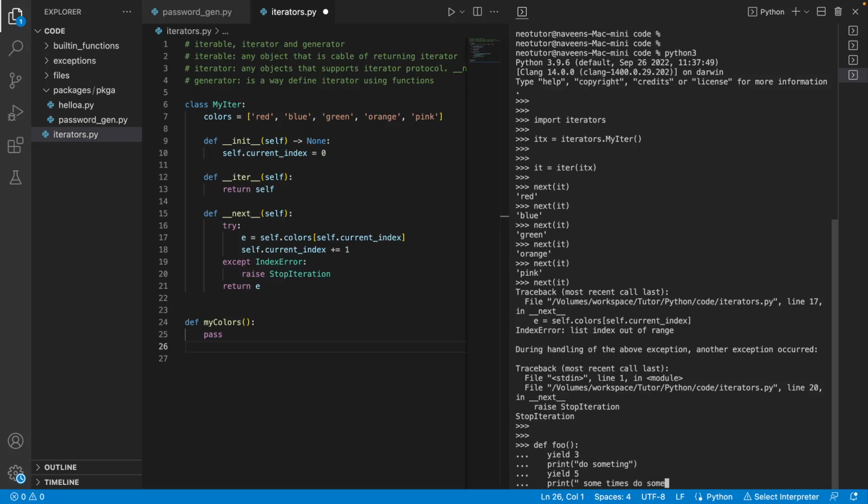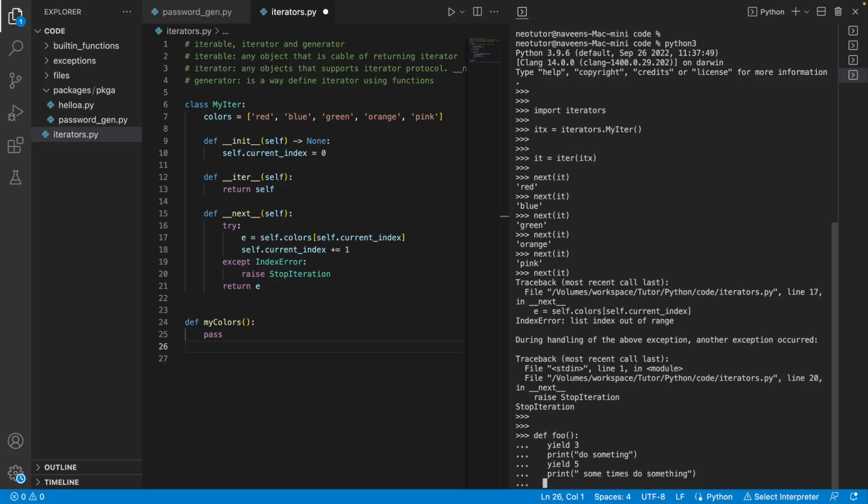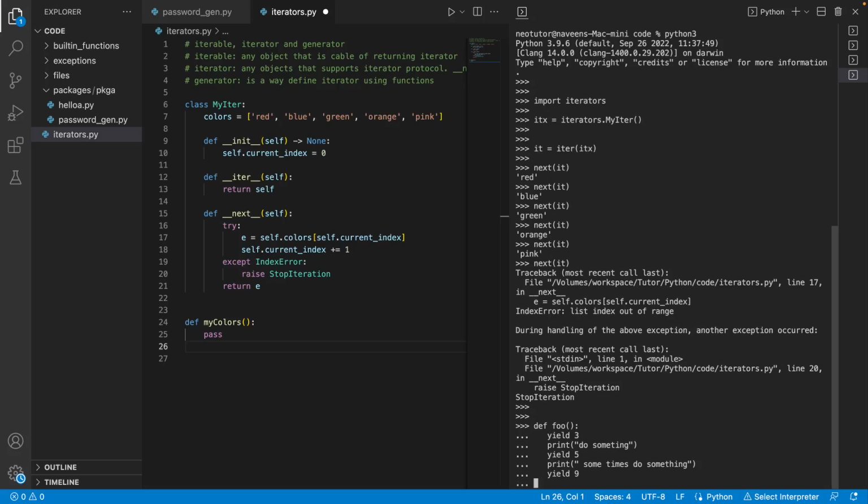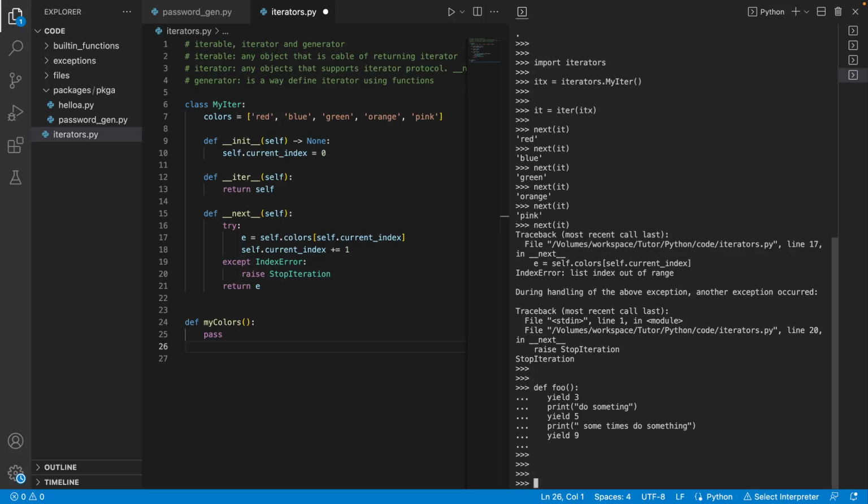So yield is like a keyword to produce what to return when next is called.